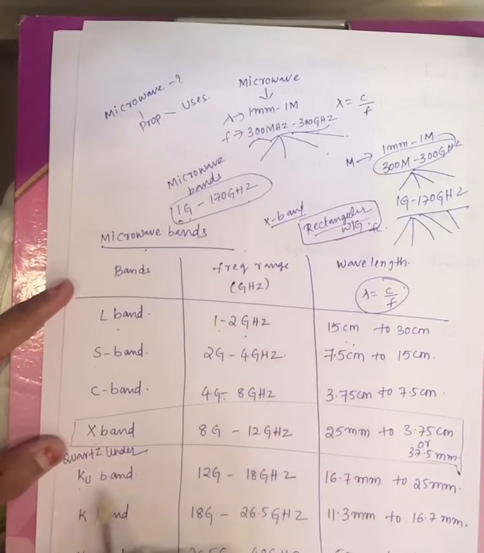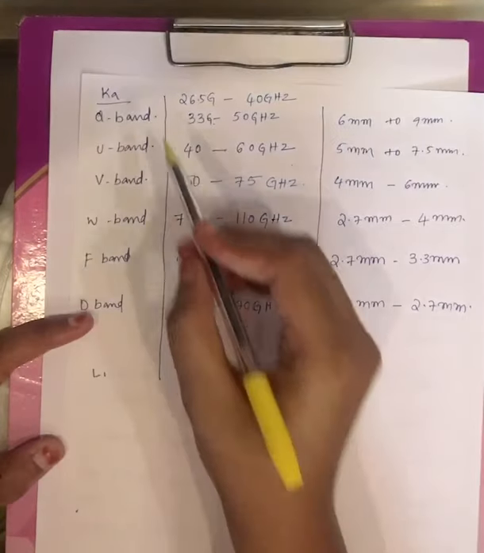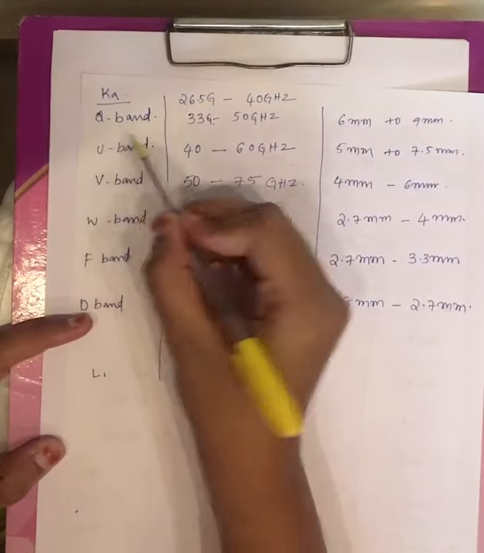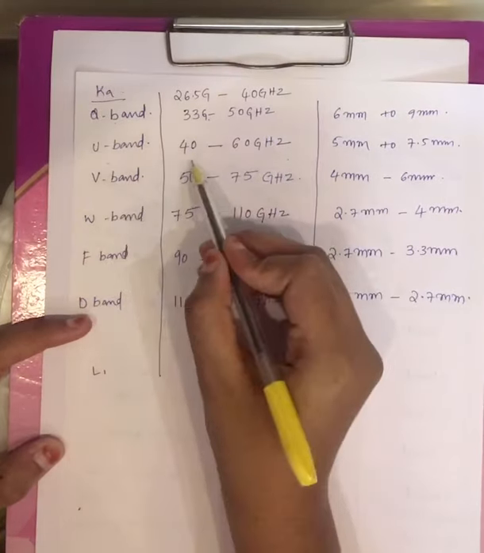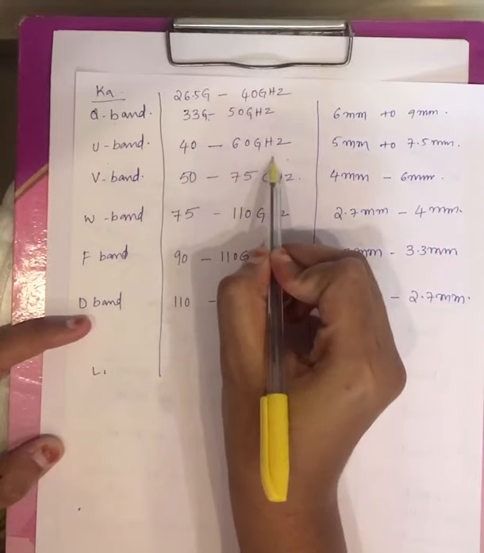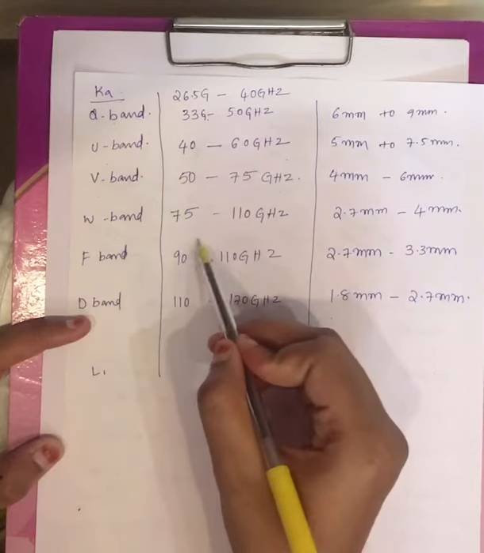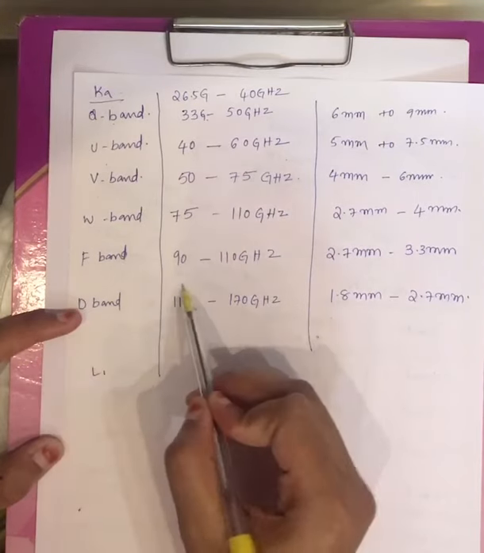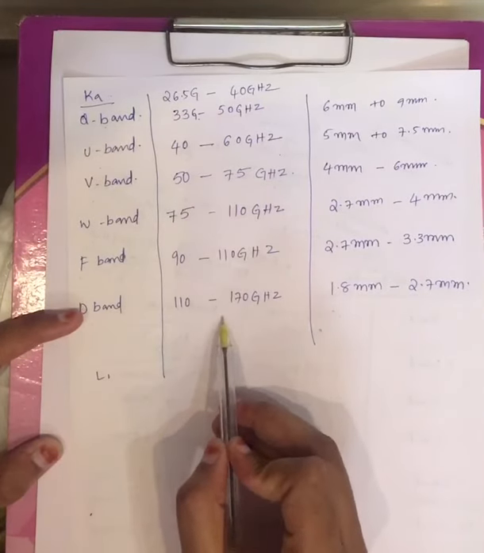X band 8 to 12, KU band 12 to 18, and K band 18 to 26.5 gigahertz, KA band 26.5 to 40 gigahertz, and after KA band you'll have Q band 33 to 50 gigahertz, and U band 40 to 60 gigahertz, V band 50 to 75 gigahertz, W band 75 to 110, F band 90 to 110, and D band, the last band, 110 to 170 gigahertz.